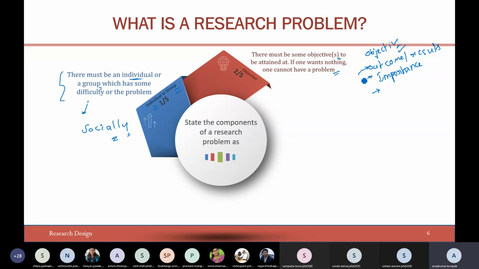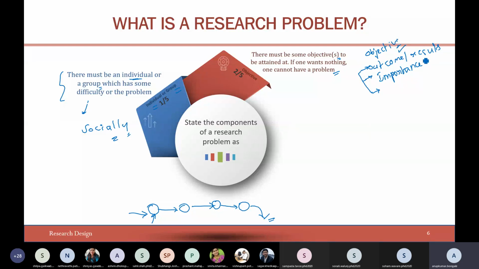Okay, let it be. So when we are framing objectives, it is nothing but a kind of milestones. Milestone 1, milestone 2, milestone 3, milestone 4. You will start your journey here, complete this milestone, take up the next milestone, and the next, complete all the milestones, and finally you have your research completed.